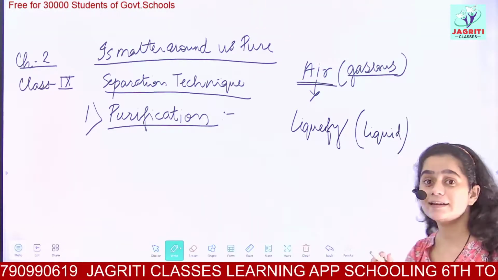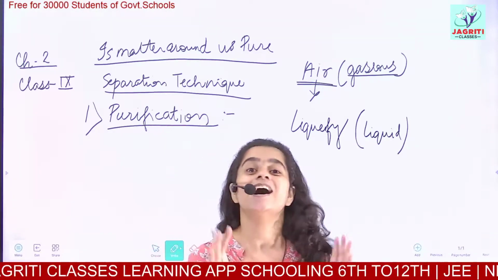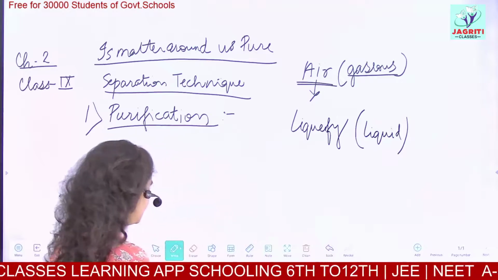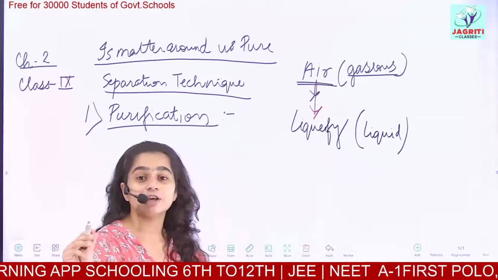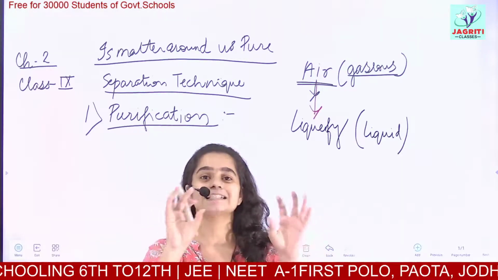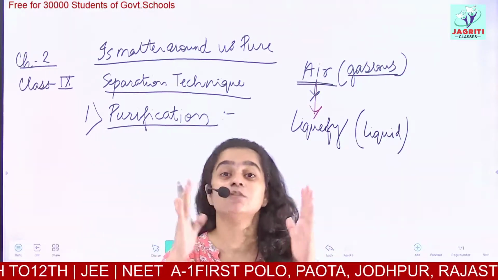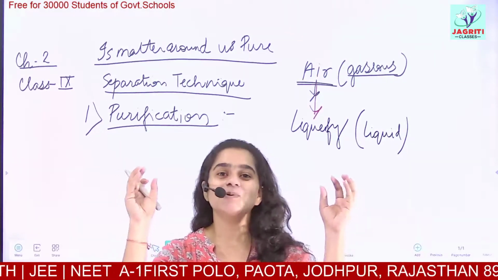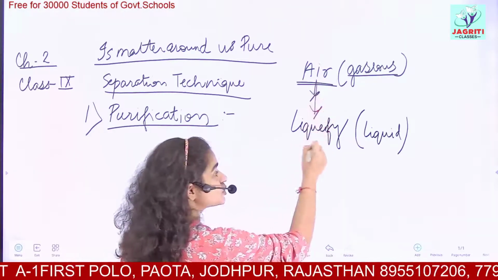We have already discussed in our earlier classes how to liquefy atmospheric gases, how to liquefy the air. So the factor responsible for liquefaction here is what? For liquefaction, you have to increase the pressure. You know in gases, the molecules are very far away from each other. When you increase the pressure, when you compress them, the molecules come closer to one another, and in turn, this air converts to liquid.